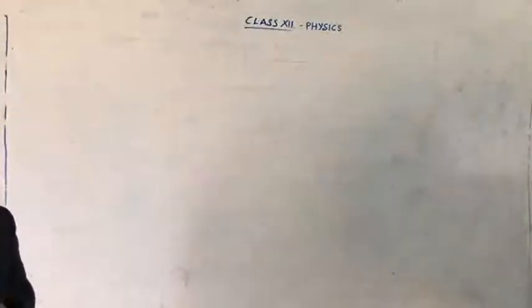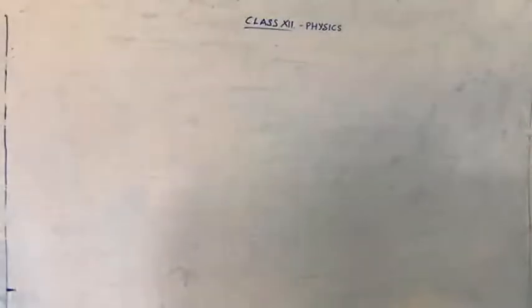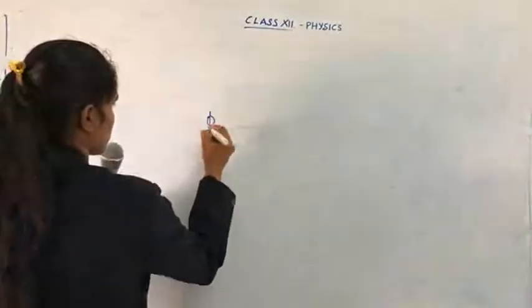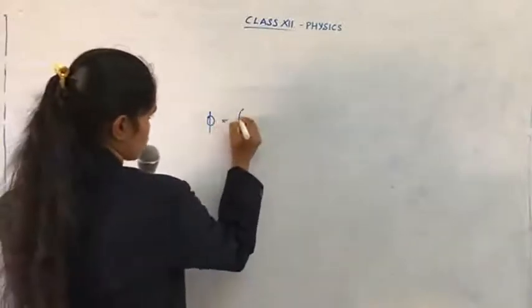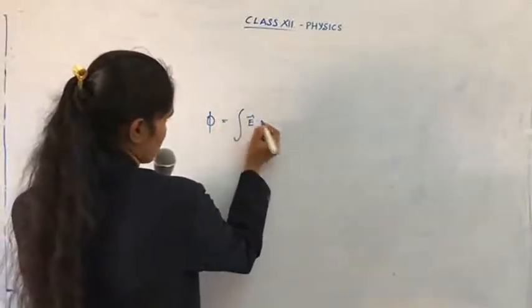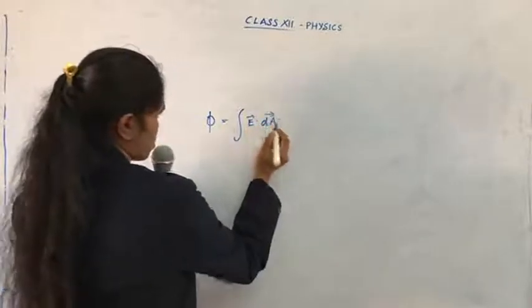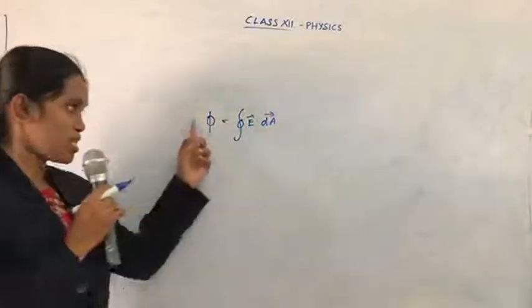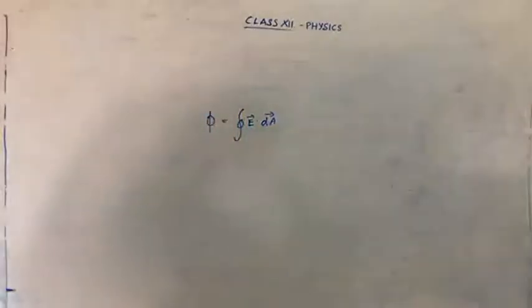Okay, in the previous classes we saw what is Gauss law. What is Gauss law? Do you remember? Gauss law is defined by electric flux. What is the formula for Gauss law? This is electric flux. It is equal to the integration of E vector dot dA vector. This is the closed integral of electric field into the area. This is the electric flux. This is the Gauss law.